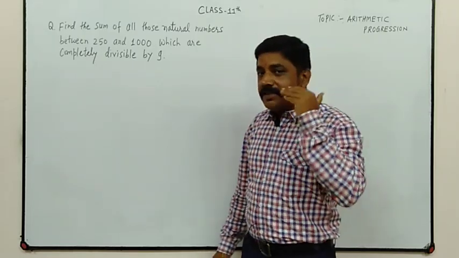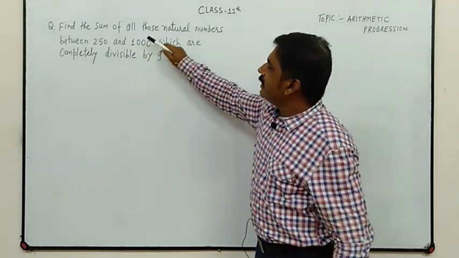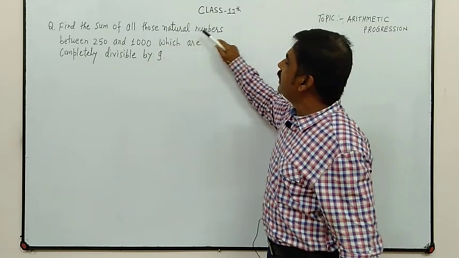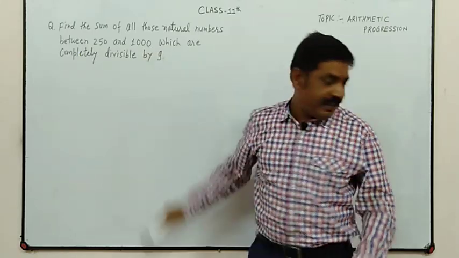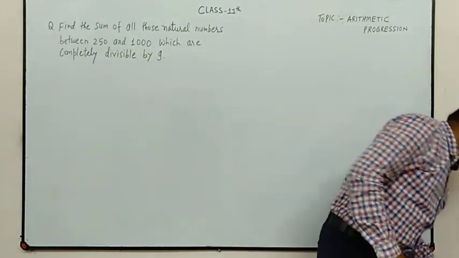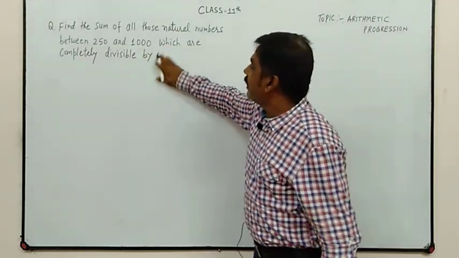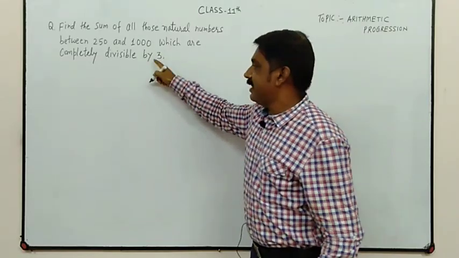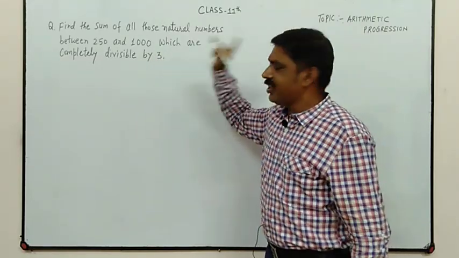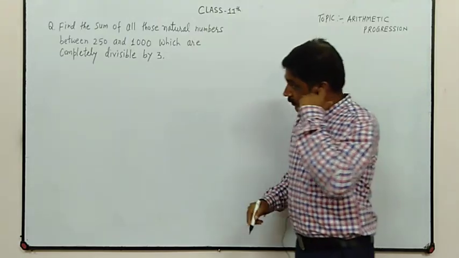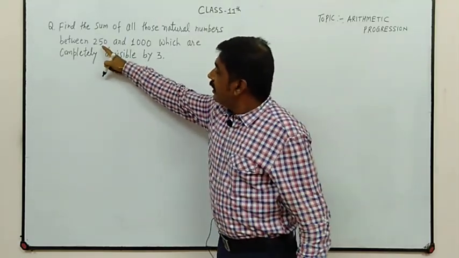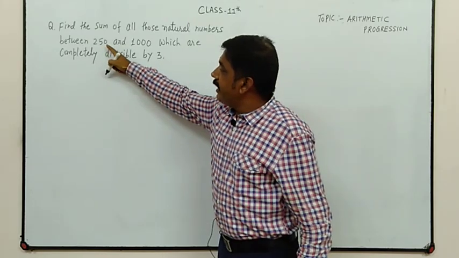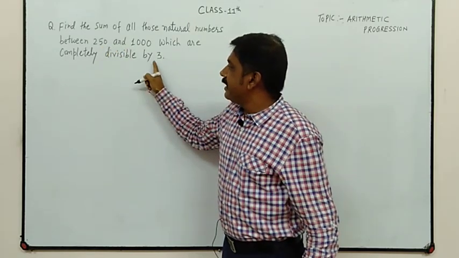Now see this question: find the sum of all those natural numbers between 250 and 1000 which are completely divisible by 3, not 9, it is 3. Clear? So we have to make numbers which are divisible by 3.